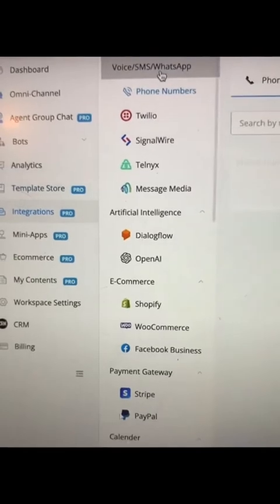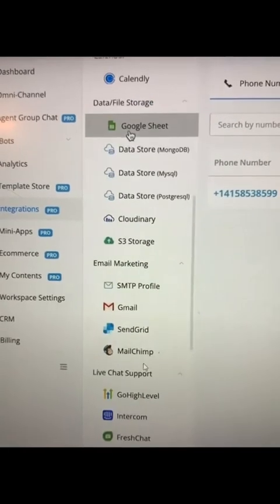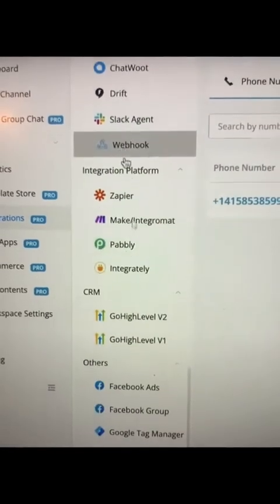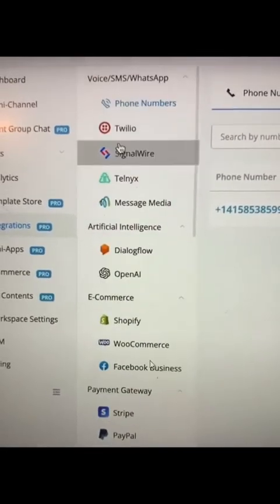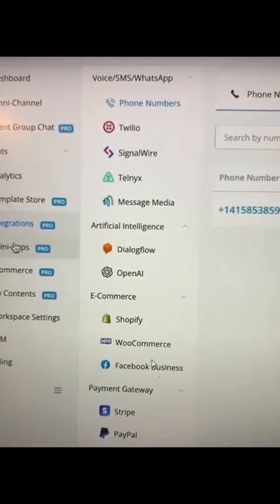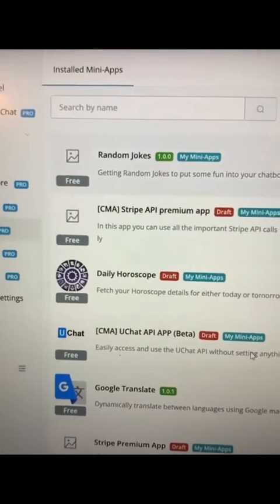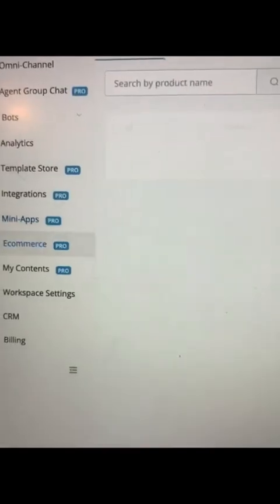All right, and then there's the integrations. So you can look at all of the different integrations that you can use. You'll even notice Zapier, Pabbly, Go High Level. There's tons and tons there. Next is the mini apps that you can create or install, and just know what mini apps you have in there. You can go in the mini app store and even put more in.